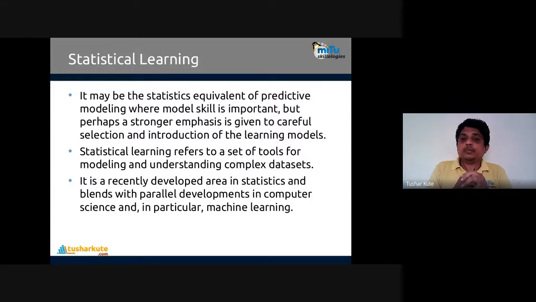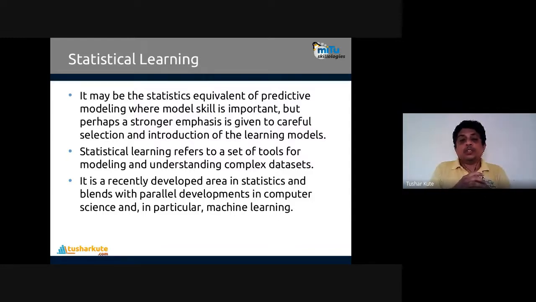Statistical learning refers to a set of tools for modeling and understanding complex data sets. This is to note down. Statistical learning: a set of tools, maybe algorithms, used for modeling, building the machine learning model, and understanding complex data sets. There are many possible statistical methods by which you can understand the complexity of the data set. You understand what exactly is present in the data set, and what exactly the data wants to say to us.